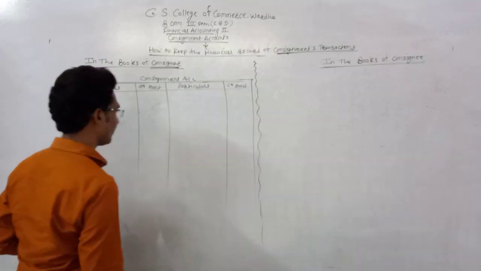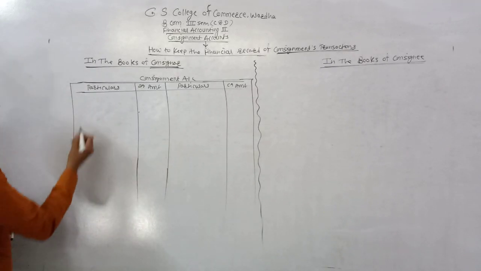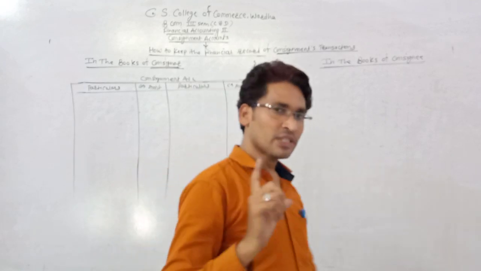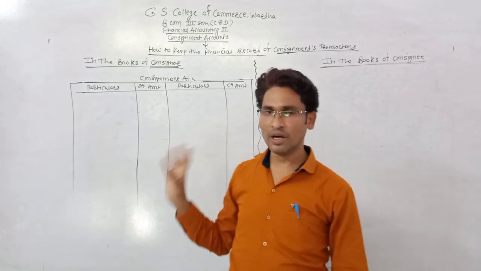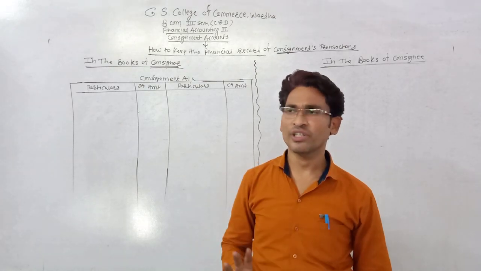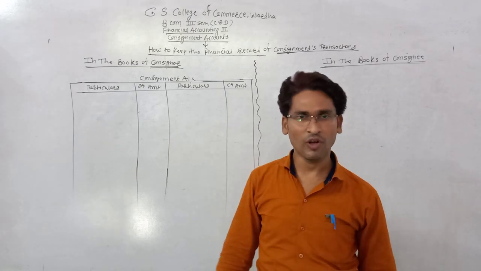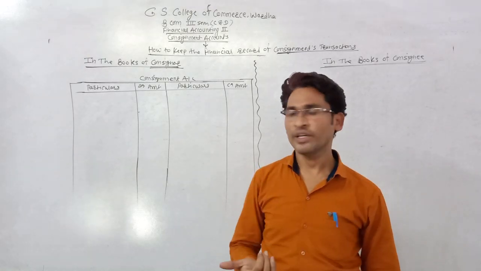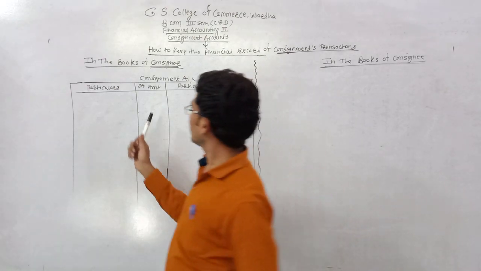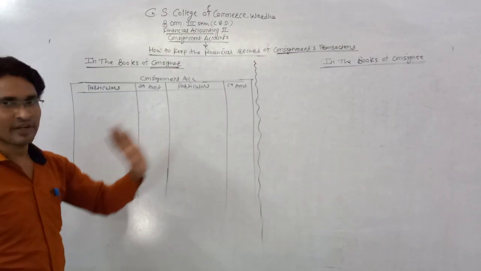This is the first compulsory account. You can also give a date column. Normally a date column is given in the ledger account, but in the example they just give the information, not date-wise, so we don't prepare the date column. But if you need, you can prepare it. The normal format of the consignment account is particulars debit amount, particulars credit amount.